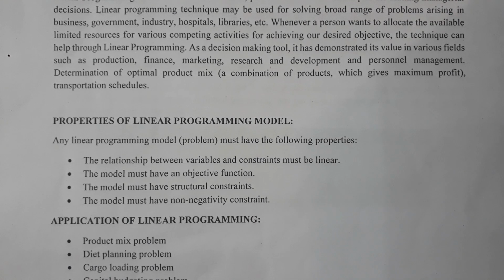There must be structural constraints. The model must have a non-negativity constraint. What is non-negativity can be defined in a very simple way. You cannot have zero production and you cannot have zero sales. Anything more than zero we call a non-negativity constraint.